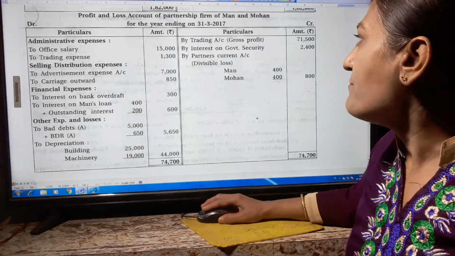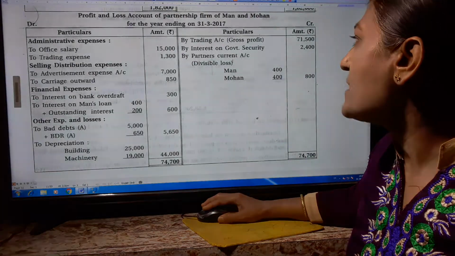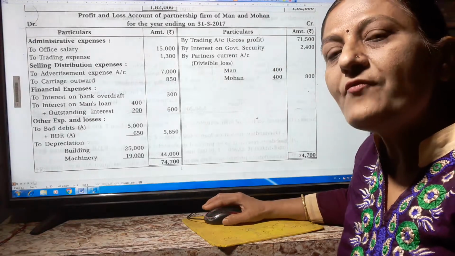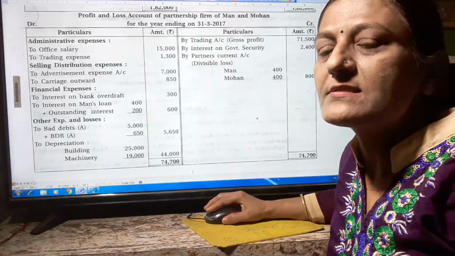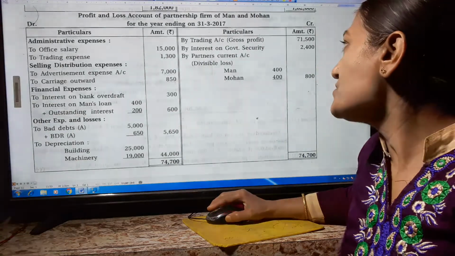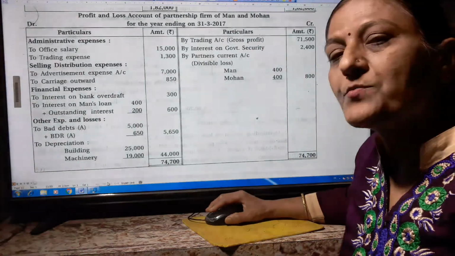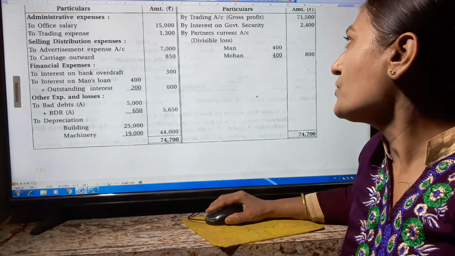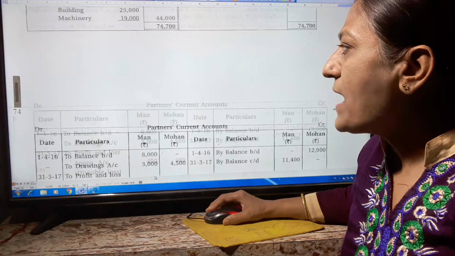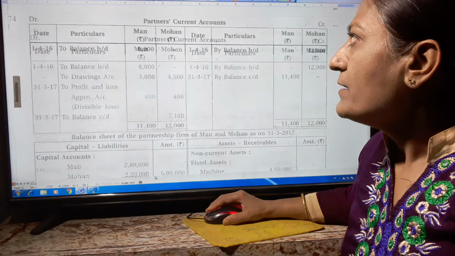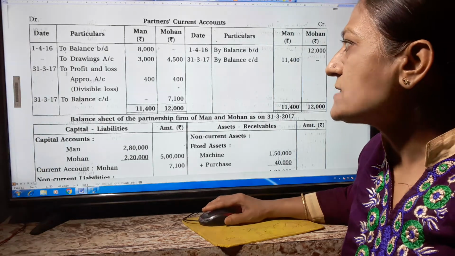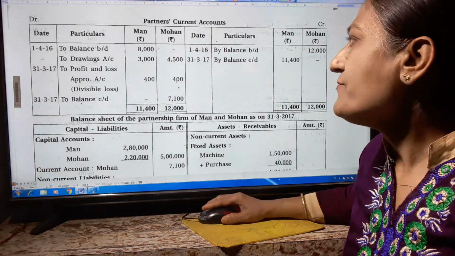And this we write by partner's current account, divisible loss: Man 400 and Mohan 400, because the profit sharing ratio is not given in this sum. So we have to share the loss equally. So we distribute 800 rupees between Man and Mohan equally, so 400 for each partner. Now in the partners' current account, this loss we transfer here to the profit and loss appropriation account, 400 and 400.